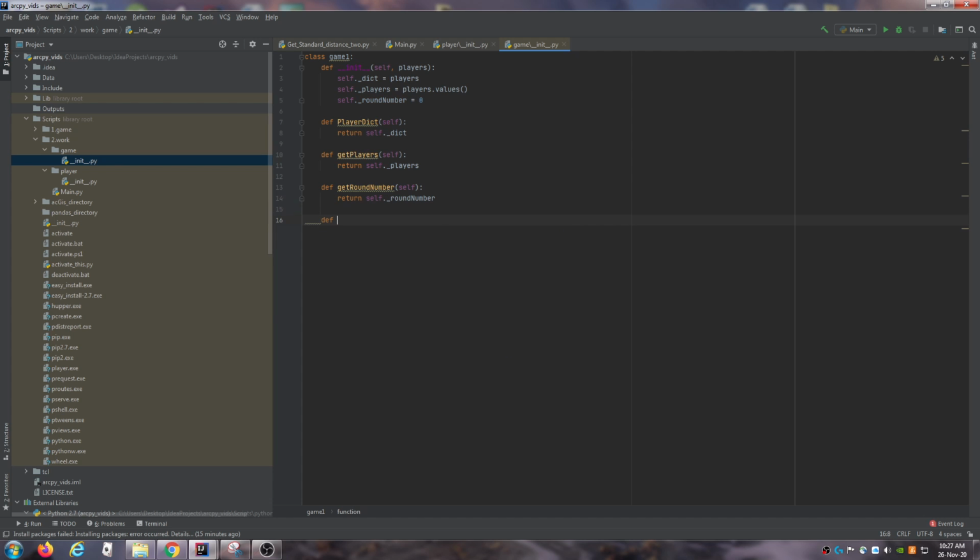And I'll do another one. I don't know if I'll use this at all, but I'm just going to create it anyway. Reset round number, and this is going to just get the current round number. I'm just going to reset it back to 0 again. So we're going to be incrementing this throughout the game, right? So if this becomes 3, then we need to reset it to 0 to come back again.